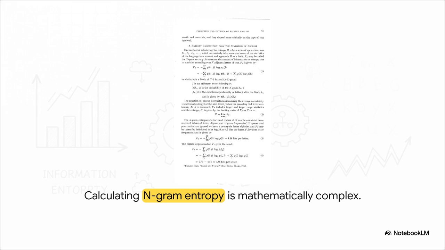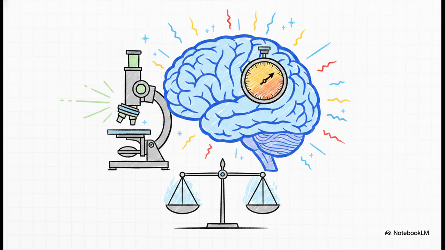If you have an alphabet of 26 letters plus a space, calculating the exact statistical probability of single letters, then pairs of letters, then triplets, well, it gets exponentially complex. By the time you try to map out the statistics of 8-letter sequences, the math becomes overwhelmingly complicated. And obviously, language extends way beyond just 8-letter patterns. It stretches across whole phrases and entirely long paragraphs. Shannon realized that purely mathematical formulas were hitting a brick wall. He needed a way to account for those long-range statistics, the kind that span across entire sentences.